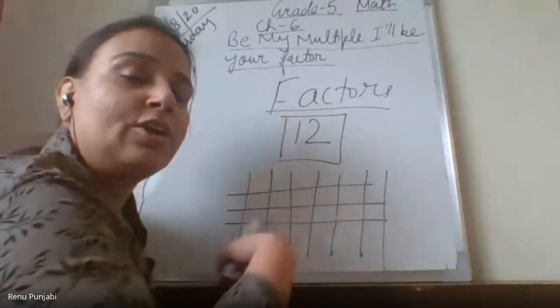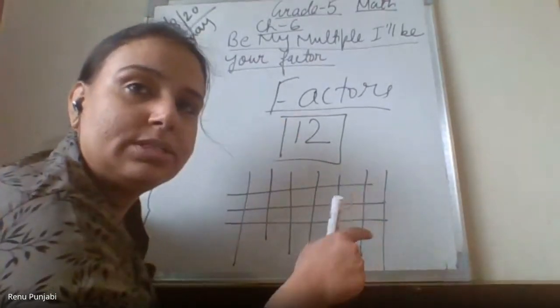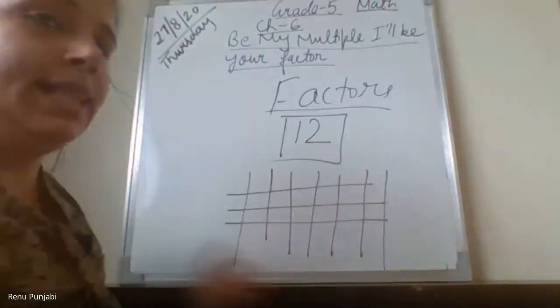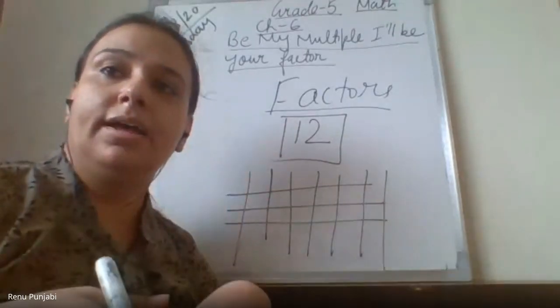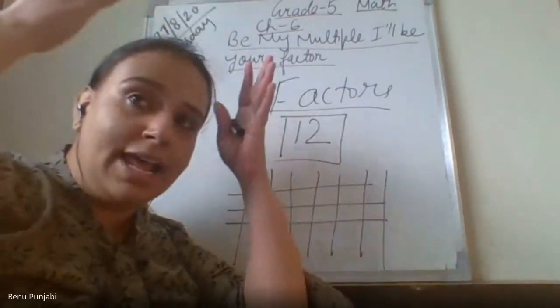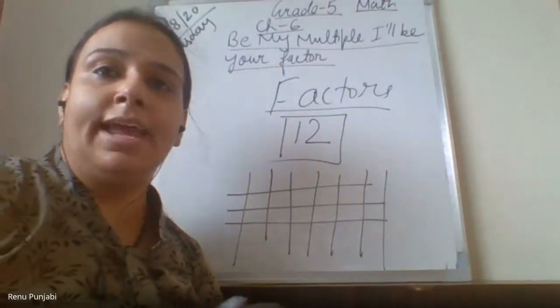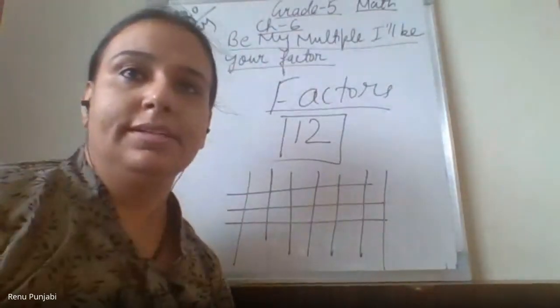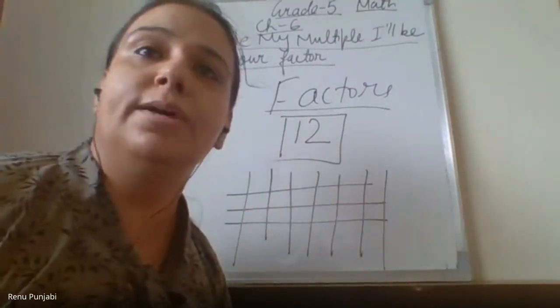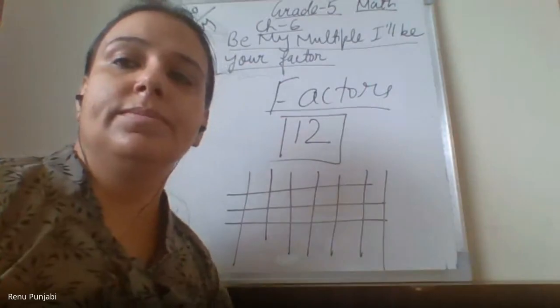Ma'am, can you repeat what are rows and what are columns? Standing lines are columns and sleeping lines are rows. In a simple example, the electric poles which you see, the electricity khamba, right? They are arranged in a column. And the railway track is row wise, a sleeping line, right? So sleeping lines are the rows and standing lines are the columns. Am I clear? Yes, ma'am.